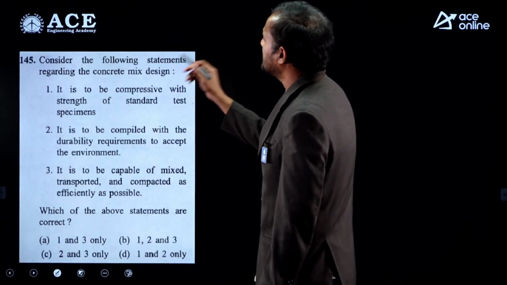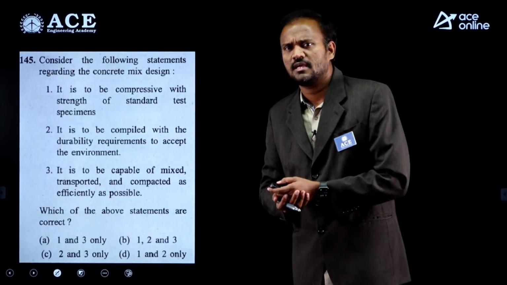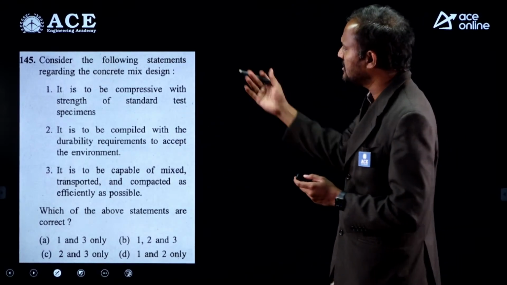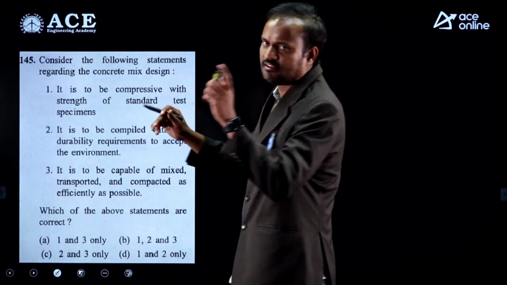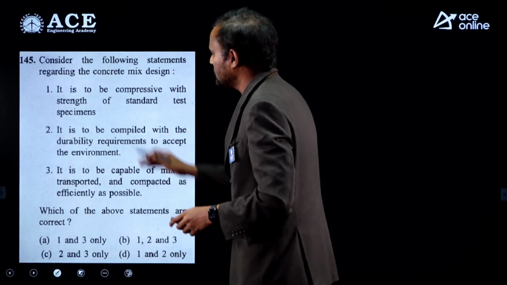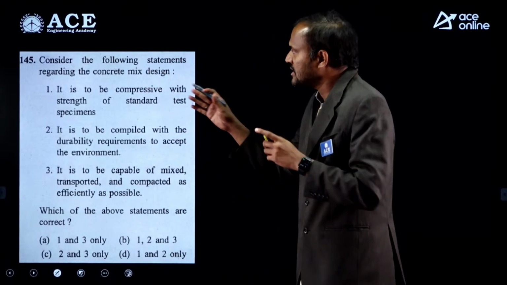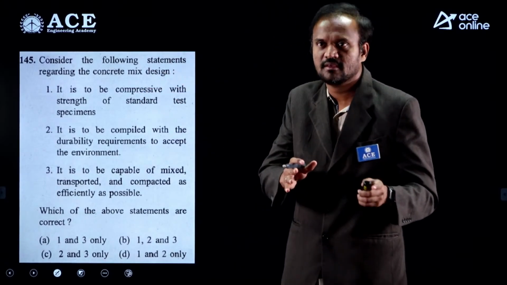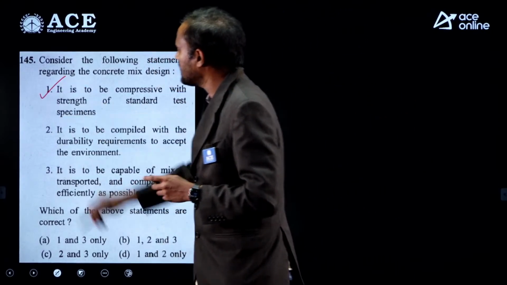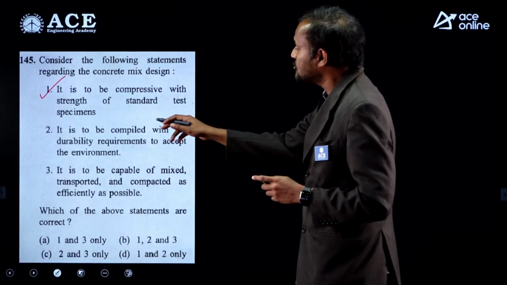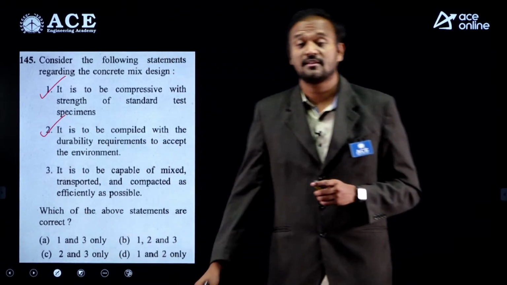Next, consider the following statements regarding concrete mix design. What are the different elements involved in concrete mix design? First, it is to be compliant with, there are some grammatical errors, bear with me. In concrete mix design, compressive strength has to be determined as per standard test specimens. So that is correct. It is to be complied with the durability requirements to accept the environment. So that is also correct.